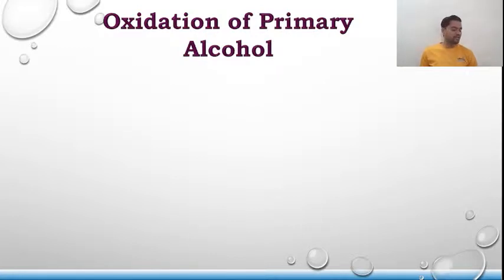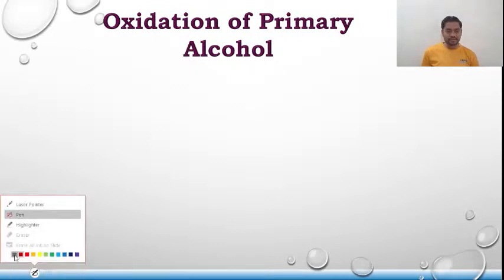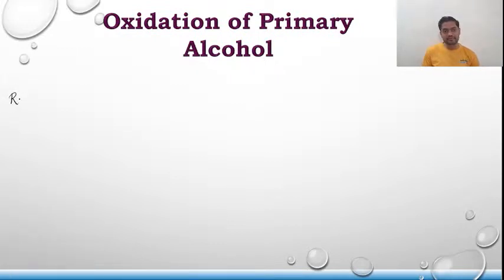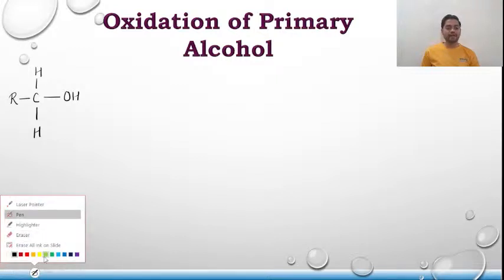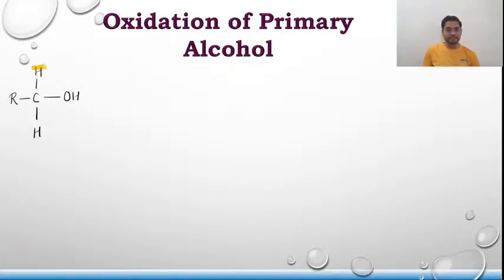See, if I take an alcohol, suppose a primary alcohol, it can be represented as R, C, OH, with H, H. Now, there are two hydrogens that I need to highlight over here. This is one and this is the other one.